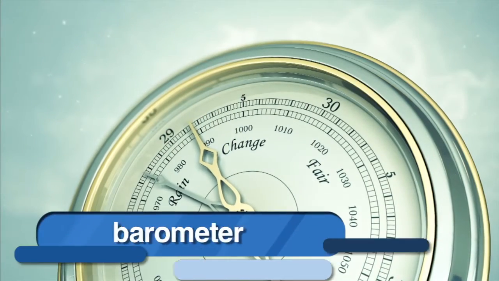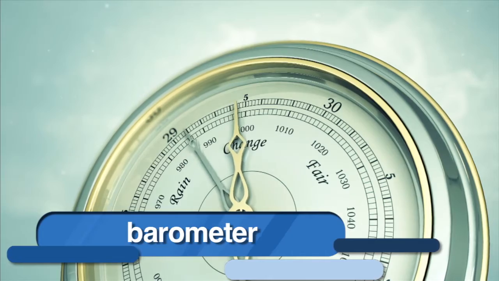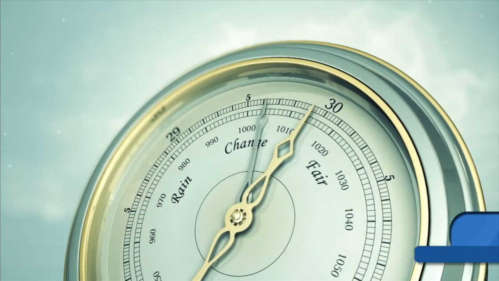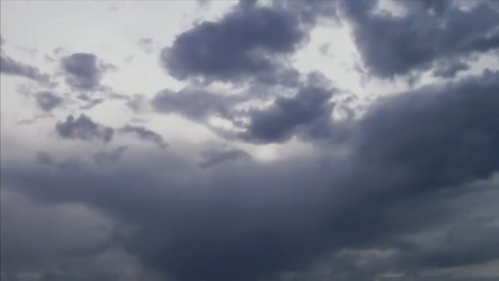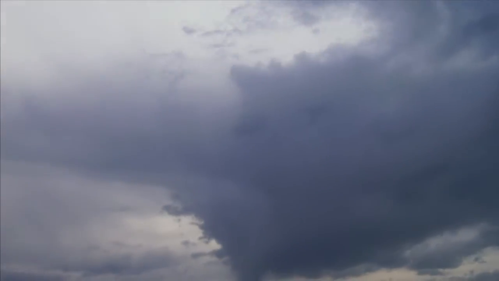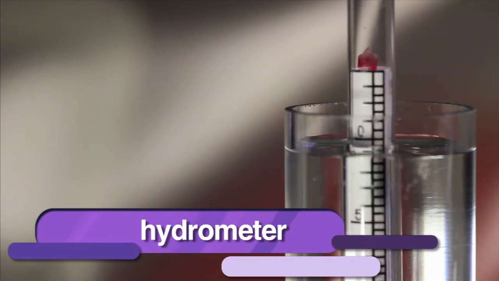To measure air pressure, meteorologists use a barometer. It is important for meteorologists to be able to measure the amount of water or humidity in the air, and they do that with a weather instrument called a hydrometer.